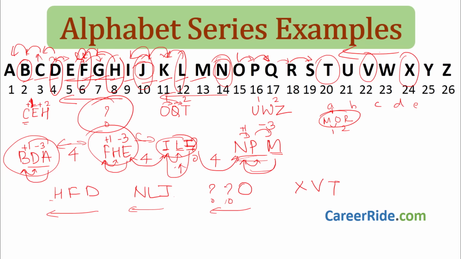O. Okay. We don't know what is over here, but we know O as the last element. So we have to skip one. Since we are going in this direction, this is the last element. So we have to now go in this direction to find the answer.